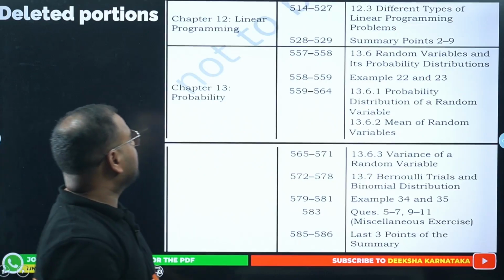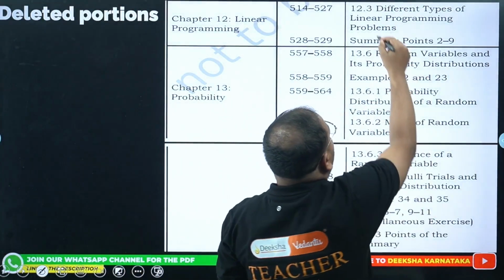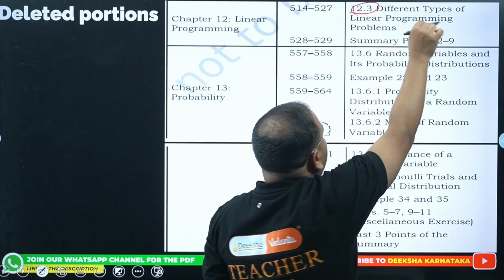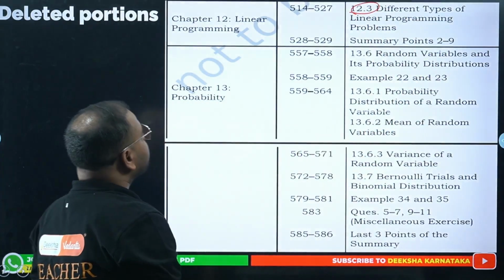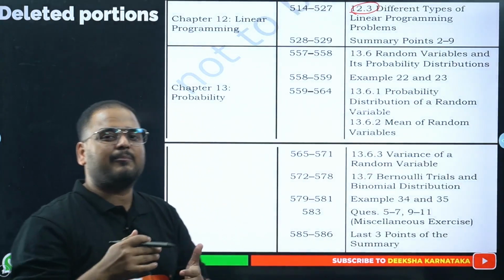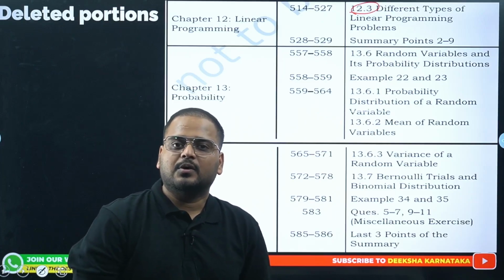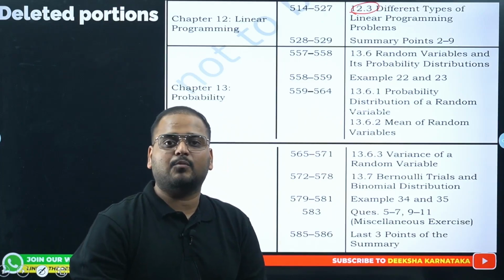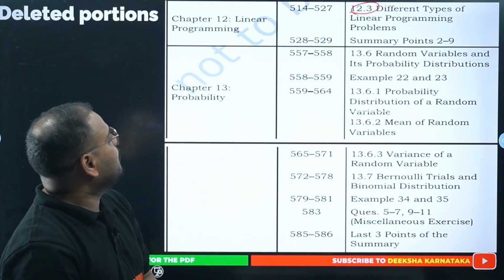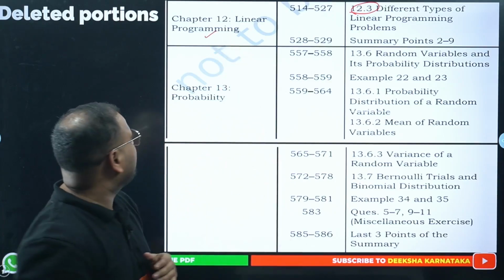Anything else? Yeah, the last 2. So linear programming, different type of linear programming problems from 12.3, not there anymore. Okay, it was a small chapter anyway, things are cut off. So now limited type of questions can come from this chapter. So practice those kind of questions. Okay, we will practice with us in the mock series, and let's see, we'll try to score very good in this chapter. Small chapter, not that difficult, right?